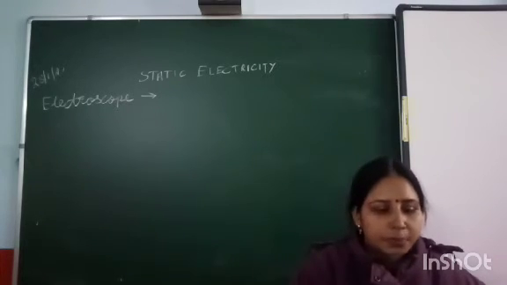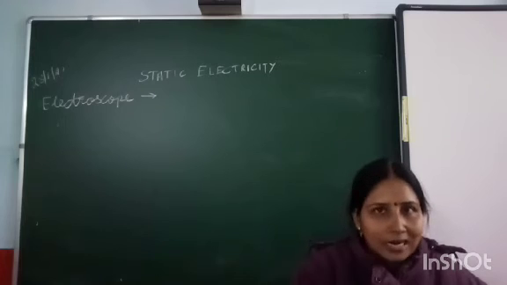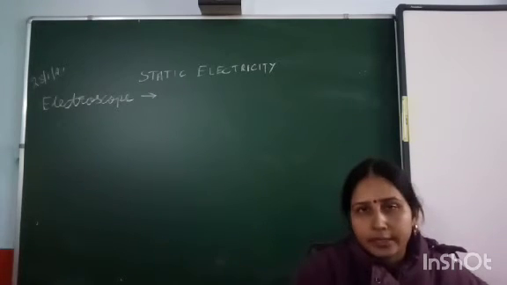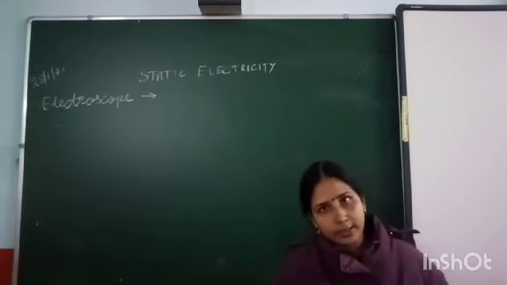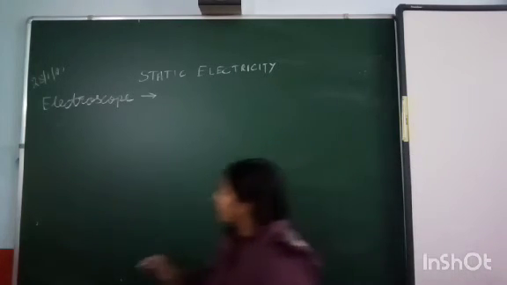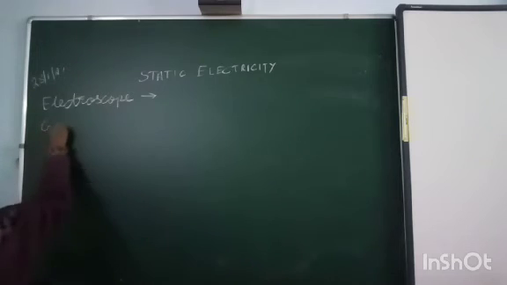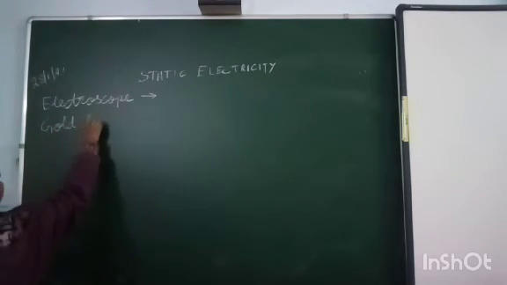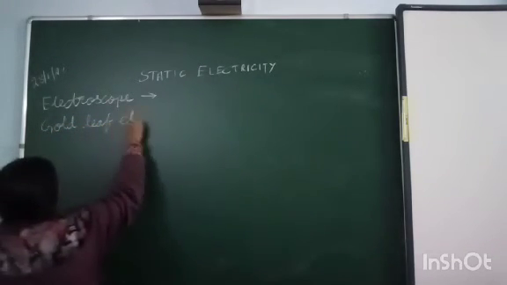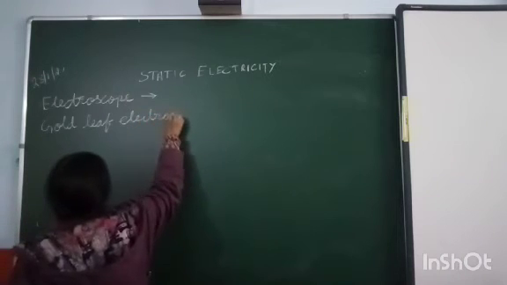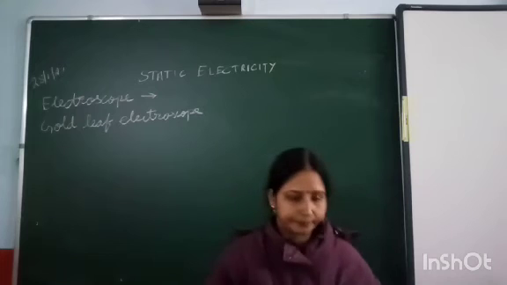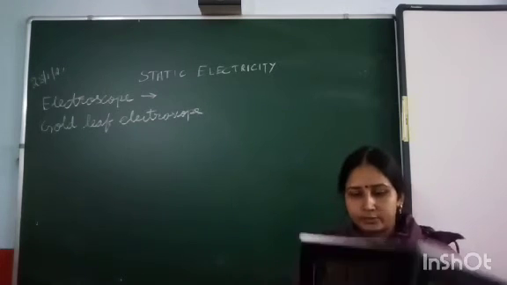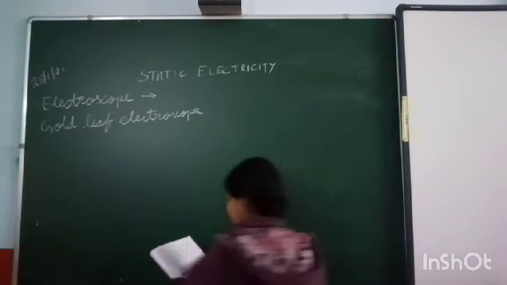There are two types of electroscope. The first one is the pith ball electroscope. That one is not included in your syllabus. The second one is the gold leaf electroscope. So I am discussing that one only. Its diagram is shown in your book.